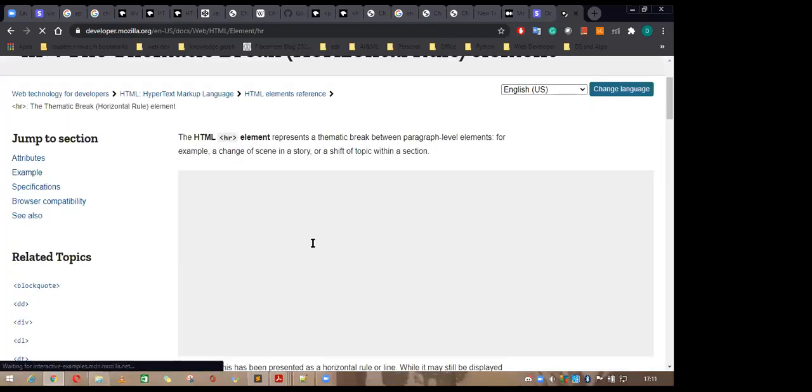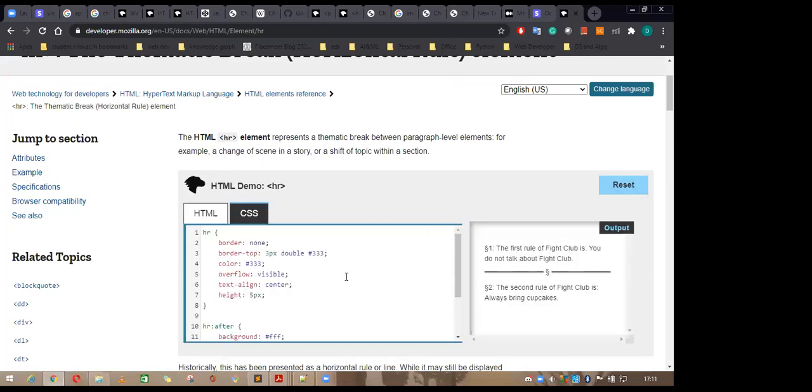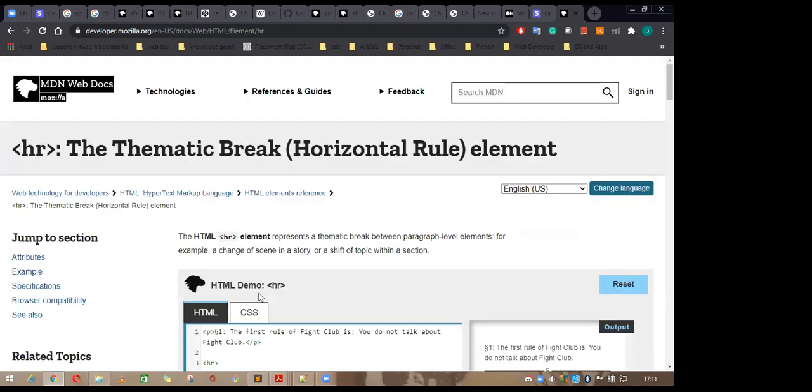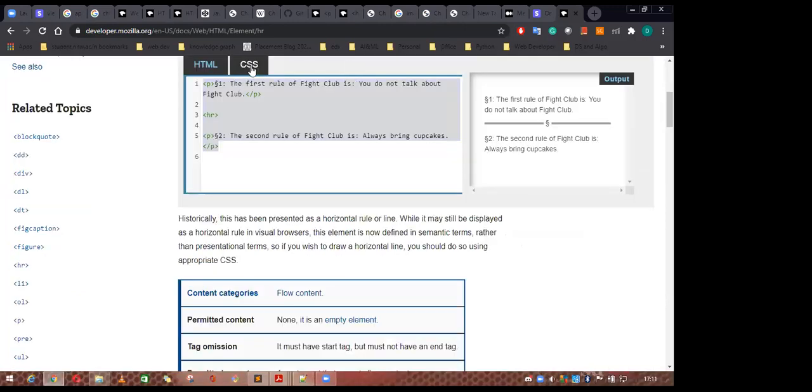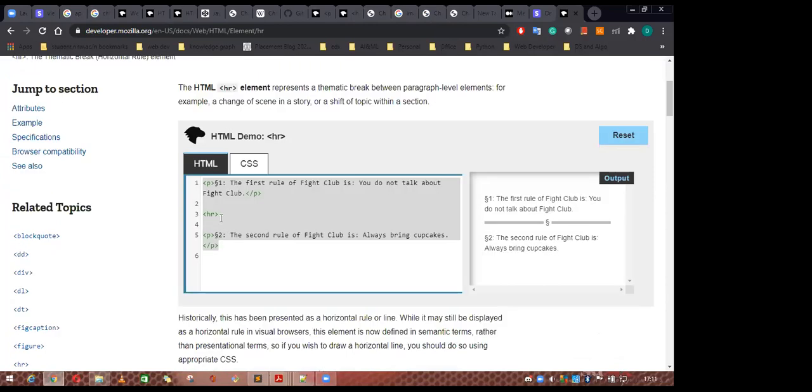What if you want to add some horizontal row into your website? You can see here, this is also a horizontal row, but there is some styling included in this one. By using CSS, you can give styling to the HTML page. And if you write down the HR here, it will divide the two sections, the first one and the second one. Okay, so I have done the same thing here.